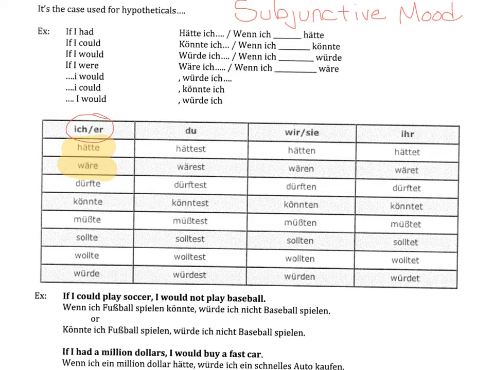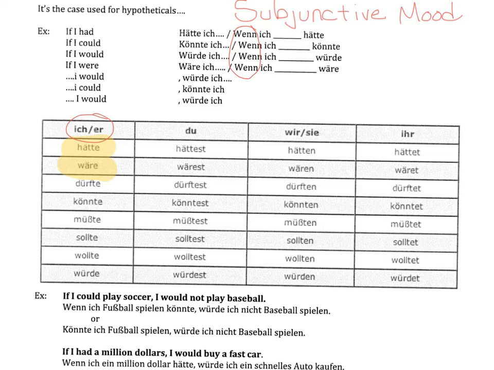So as we're using this for hypotheticals, there's two different ways that you can use them. You can have the word wenn come first, such as these examples above. So if you wanted to say if I had, so for example, let's say if I had a good car. Wenn ich ein gutes Auto hätte, if I had a good car.